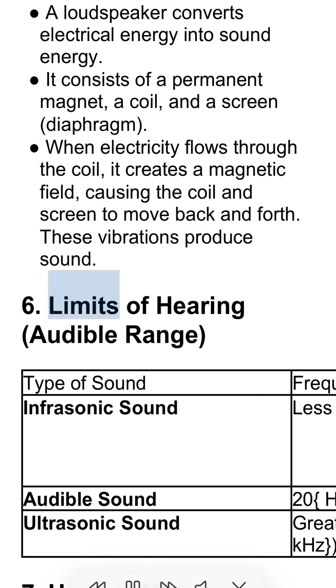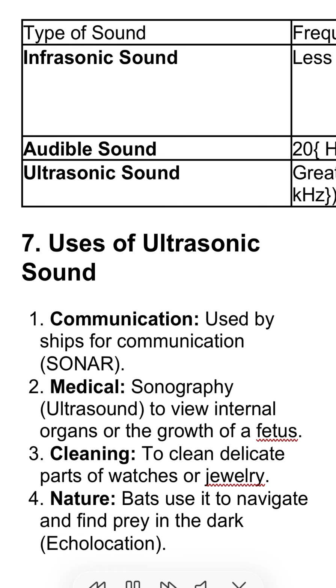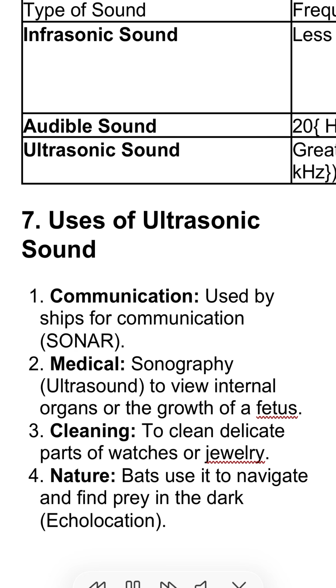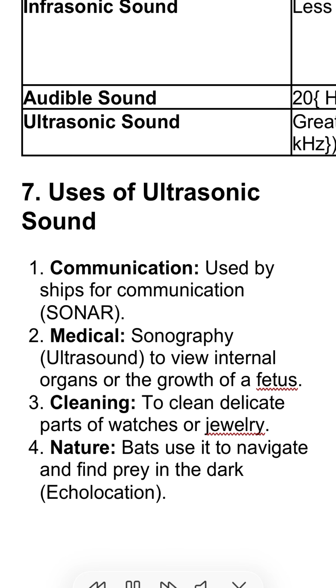6. Limits of hearing, audible range. Type of sound, frequency range, examples. Infrasonic sound. Less than 20 Hz. Pendulum vibrations, earthquakes, whales, elephants. Humans cannot hear this.